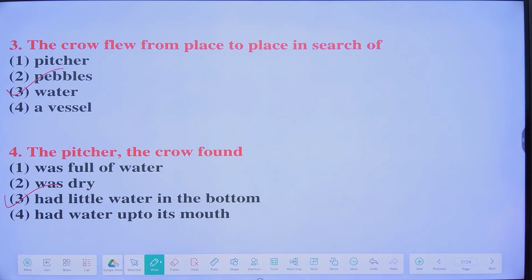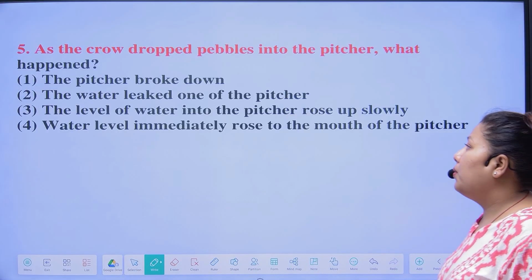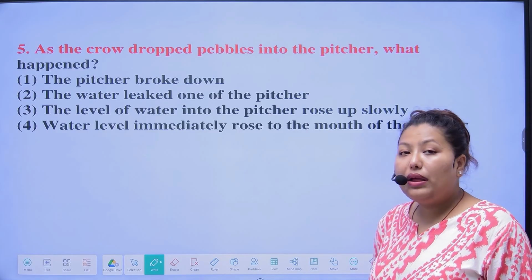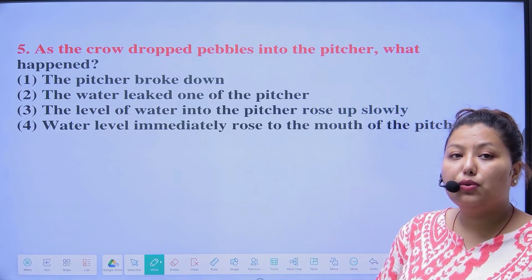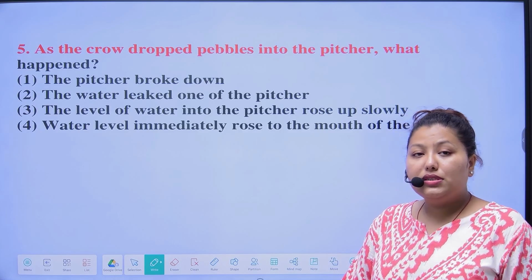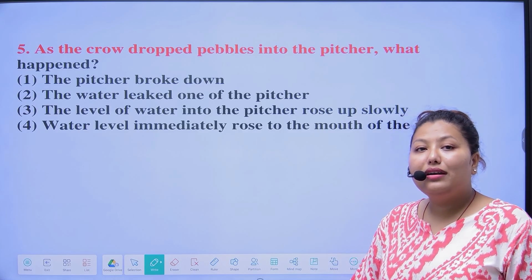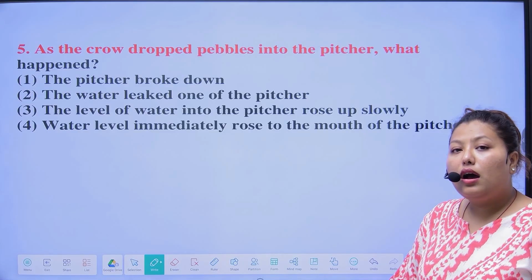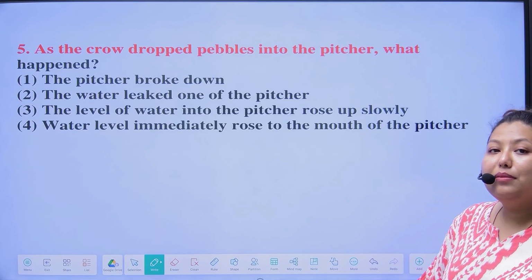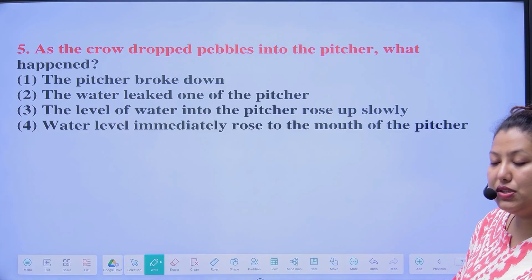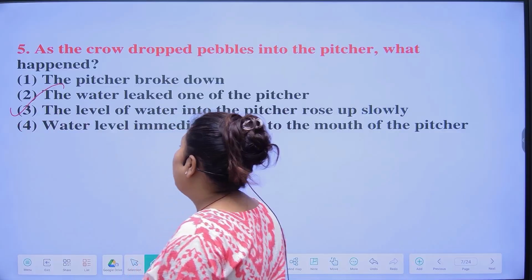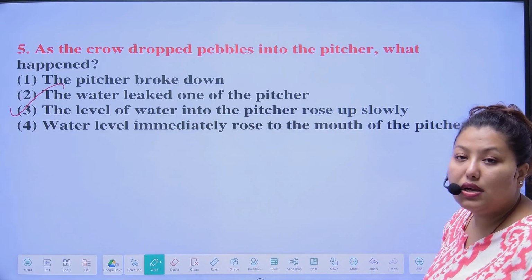Next question. As the crow dropped pebbles into the pitcher, what happened? Options are: the pitcher broke down, the water leaked out of the pitcher, the level of water in the pitcher rose up slowly, the water level immediately rose to the mouth of the pitcher. The correct answer is option number 3.